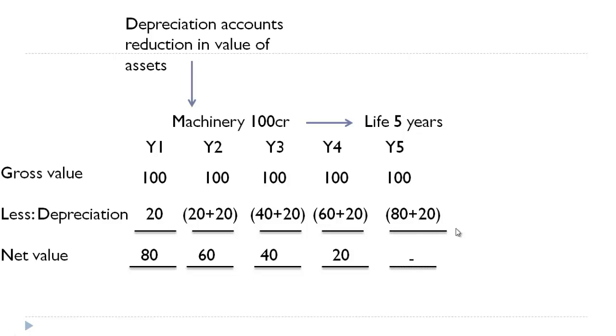So you will not have any value for the asset, because at the end of the 5 years it loses its value. So depreciation accounts for reduction in value of the asset in its balance sheet, and in the P&L it will show the expenses incurred or loss suffered for achieving the sales out of using those assets.